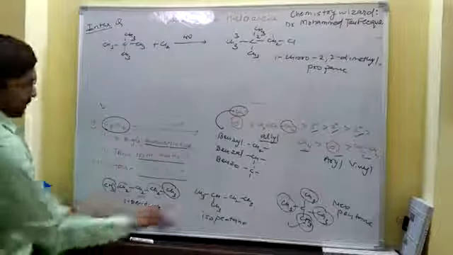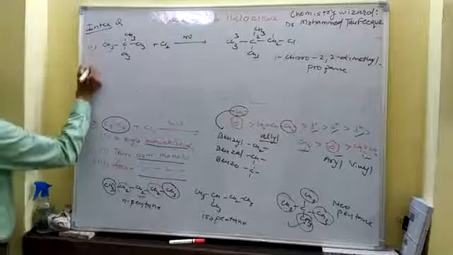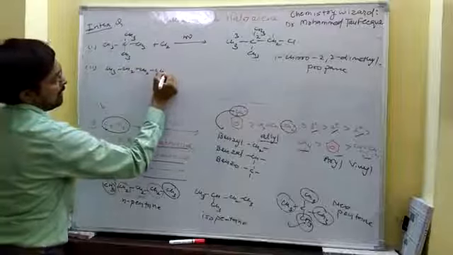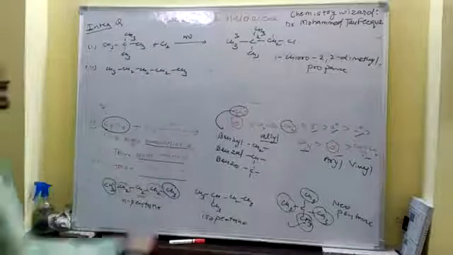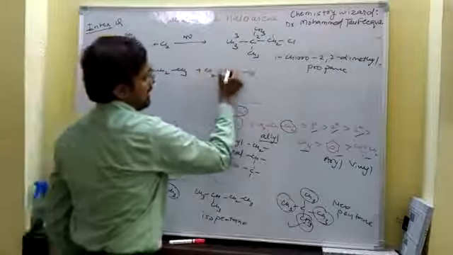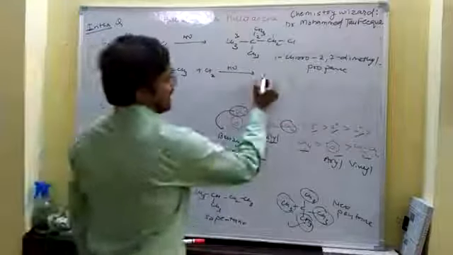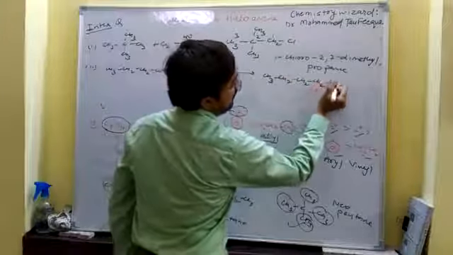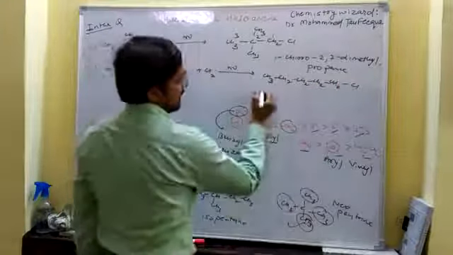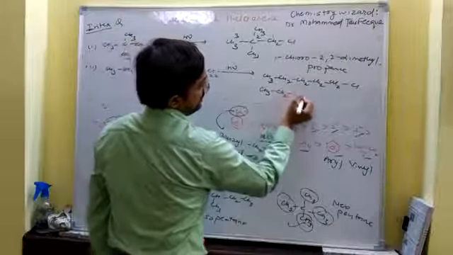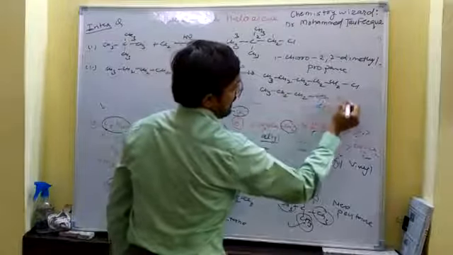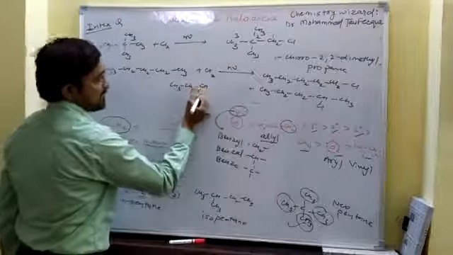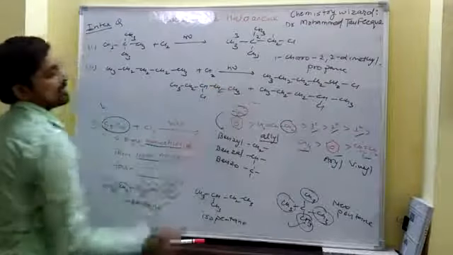So in the second part of the question, when n-pentane is allowed to react with chlorine in presence of sunlight, it would give CH3CH2CH2CH2CH2Cl as the first compound, or CH3CH2CH2CHClCH3 as the second compound, or CH3CH2CHClCH2CH3 as the third compound.